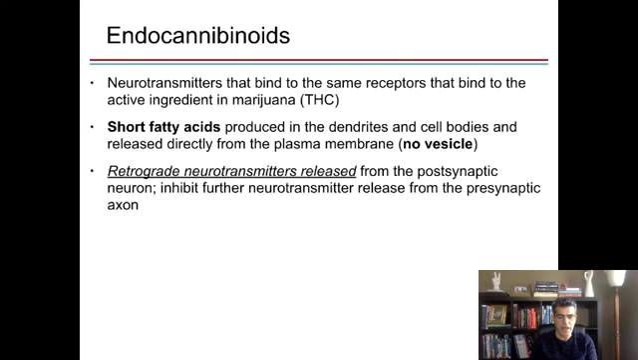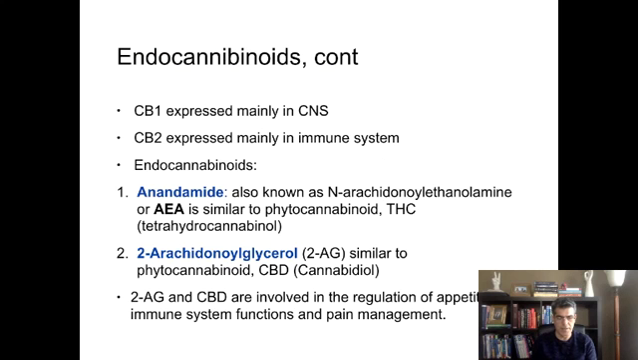The structure of an endocannabinoid is a short fatty acid. Since it's a fatty acid, it doesn't need to be inside a vesicle. It can be released from the dendrite or cell body without any vesicle. You will see in a few minutes that when endocannabinoids are released from the cell body or dendrite, they go back to the presynaptic neuron and block it. So they create inhibition of releasing further neurotransmitter from the presynaptic neuron. We will see this in a second.